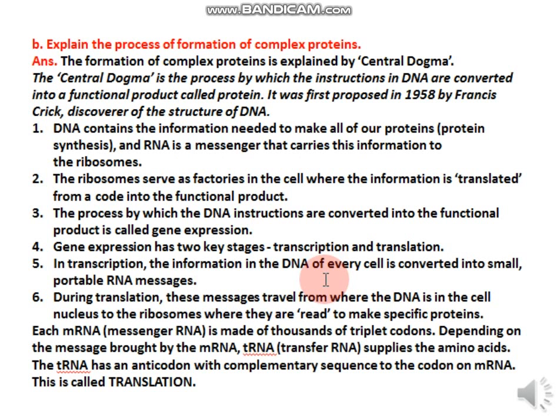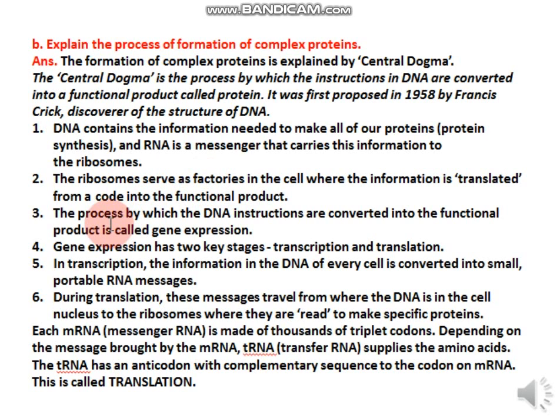Now in question number 7b, explain the process of formation of complex proteins. Okay, so for this also I have made a very detailed video, so you can go and look at that. Now the formation of complex proteins is explained by the central dogma. The central dogma is the process by which the instructions in DNA are converted into a functional product called protein. DNA contains the information needed to make all of our proteins. Then RNA is the messenger that carries this information. Ribosomes serve as factories in the cell where information is translated from a code into the functional product.